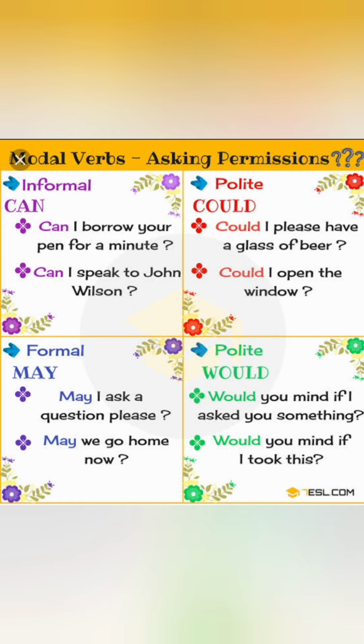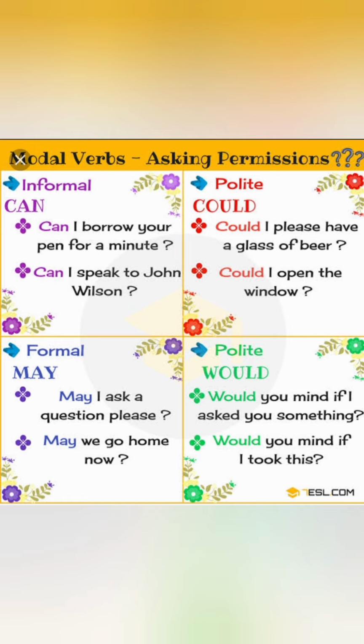A formal way: may is most probably used in the formal way. May I ask a question, please? May I get in? May I come in? May we go home now? Just getting permission from the teacher or the supervisor who is seeing you.